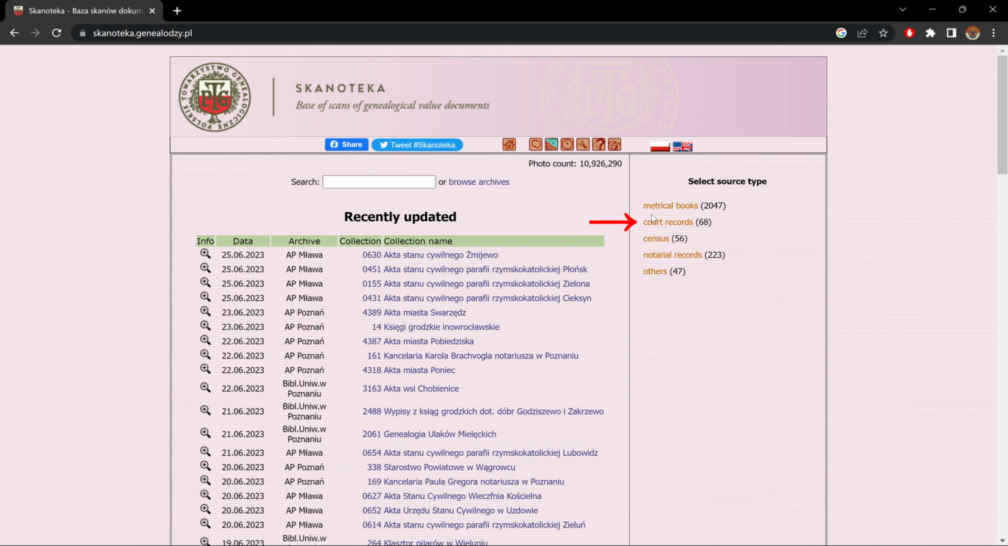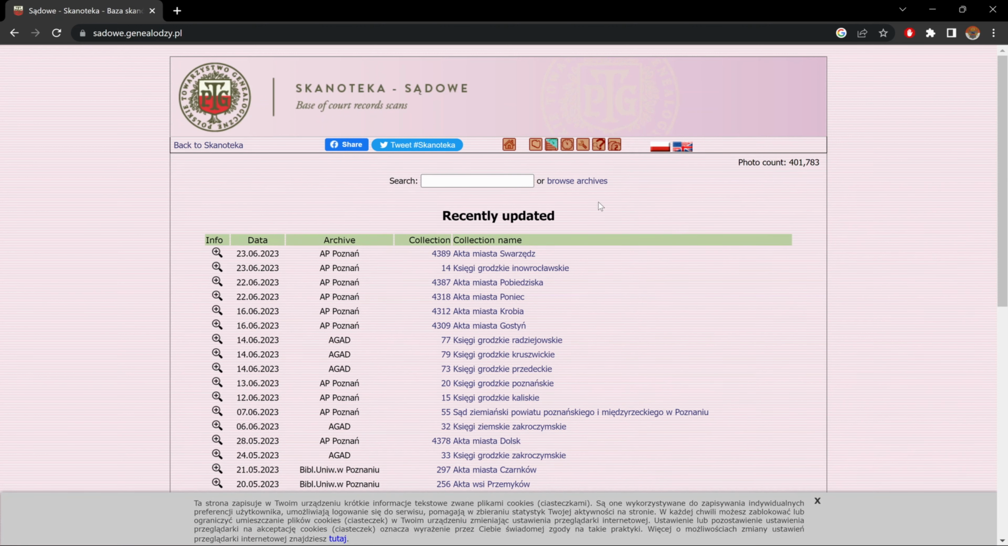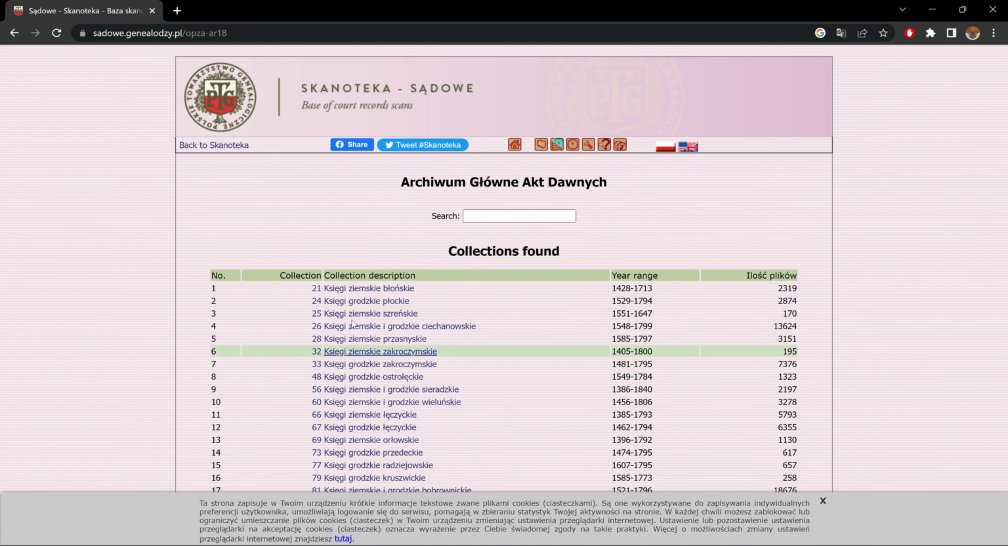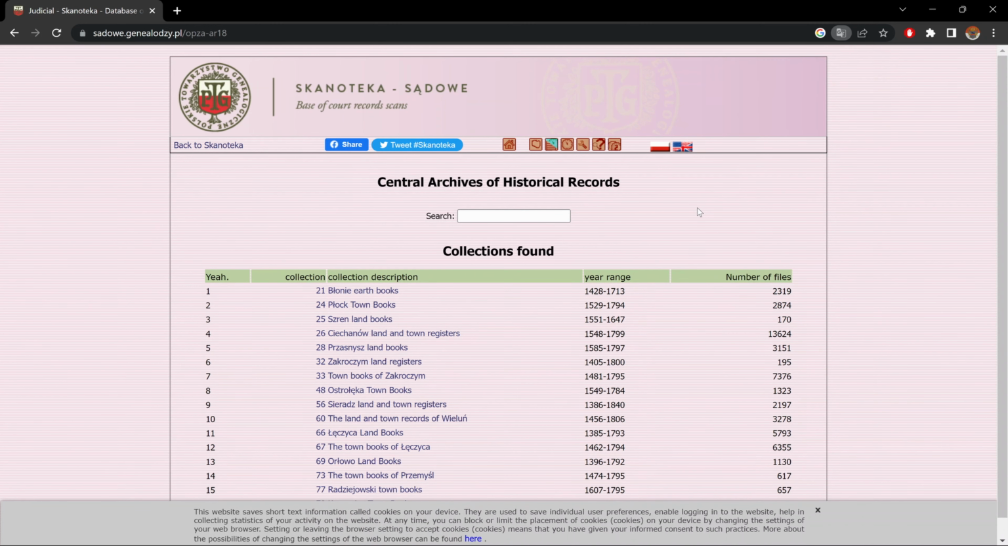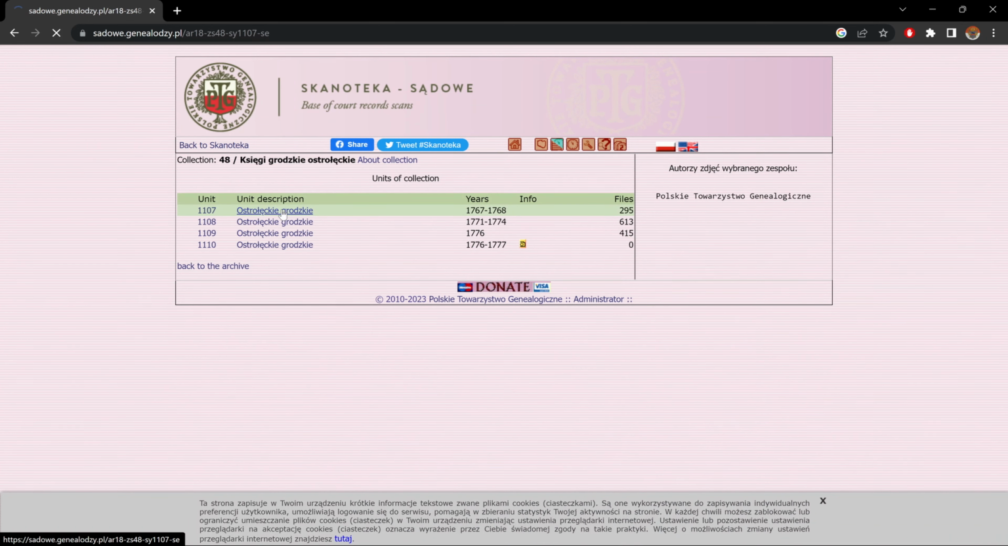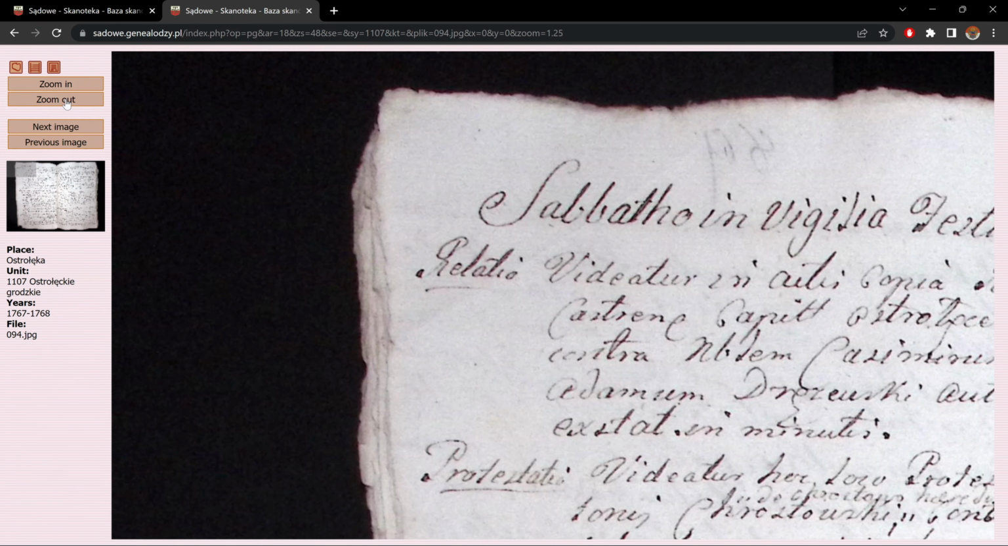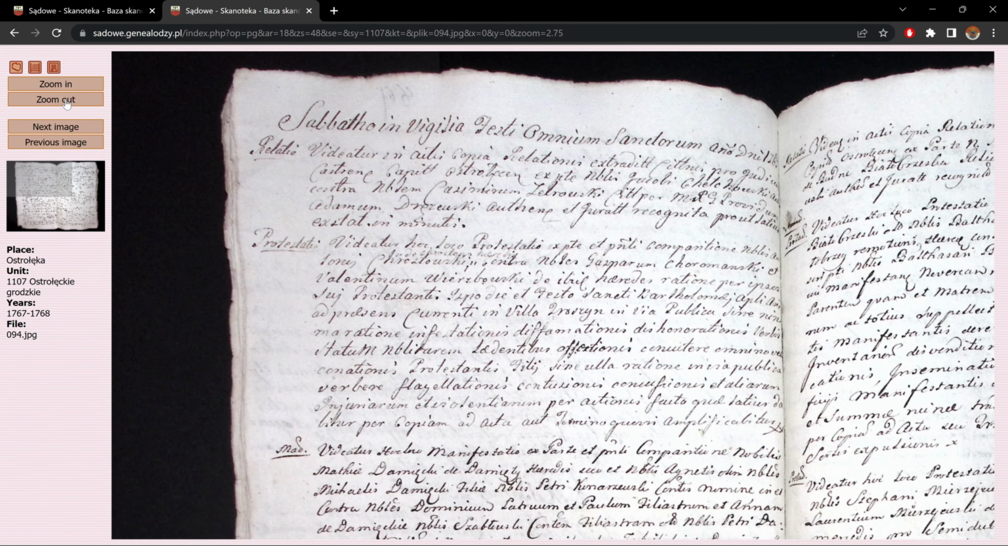Let's look briefly at court records. Here again, what's recently been updated. What I would do is I would press on Browse Archives. For the fun of it, let's click on Archivum Główne Dawne, or AGAD. And if you'd want to have this again in English, well, up here, English. So for the fun of it, let's look here at Ostrołęka Town Books, first one. And let's choose one arbitrarily. And zoom out. And there we go, our record.